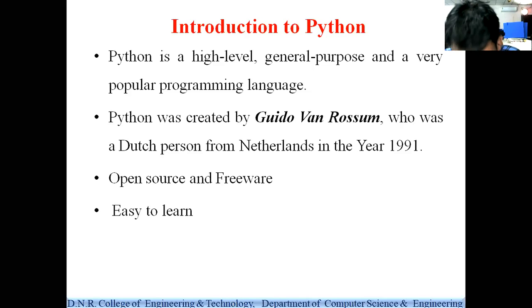So minimum 4 lines we have to write for printing that hello world message. But in Python programming, we just have to write a single line of code, that is print hello world. Just write that code and it will display the output. That much easiest programming language. So that's why it is simple and easy to learn. That is the first feature of Python programming.